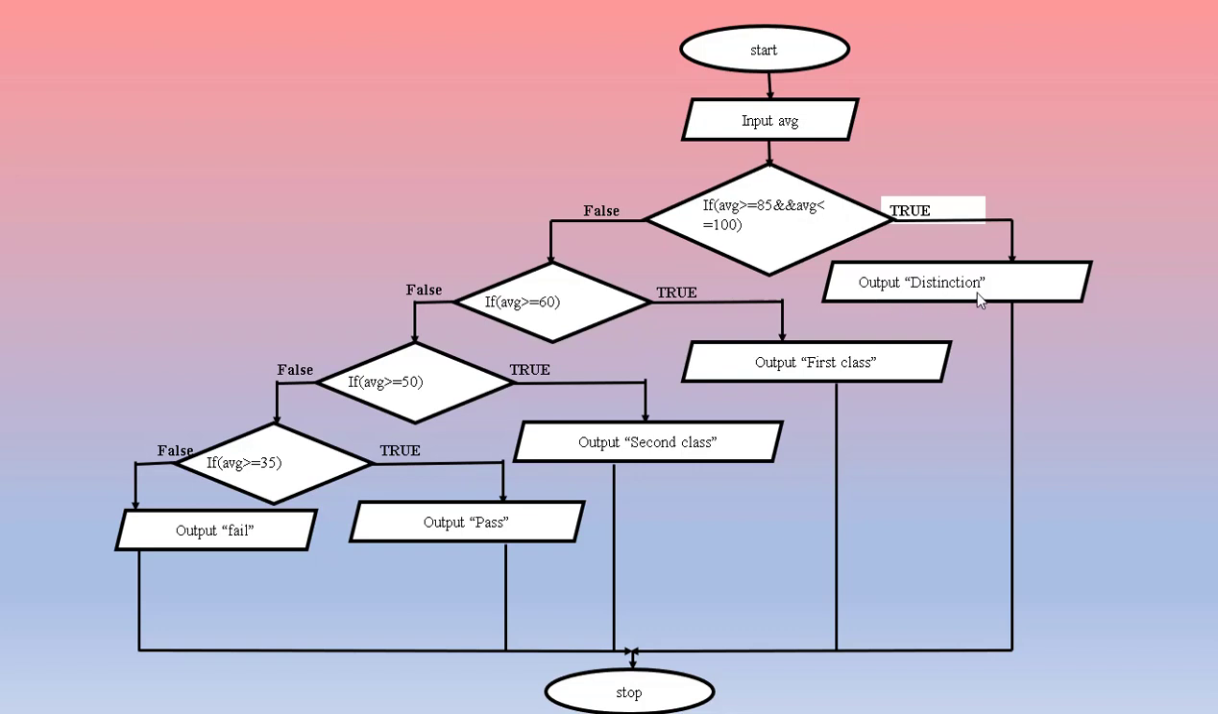So if the first condition is true, it will not execute any of these statements. It will execute only output distinction. If this condition becomes false, then it will check the next condition, and if this condition is true, it will output first class and it will leave the rest of the conditions. If this condition is true, it will output second class and it will leave this statement here. Okay, if all the conditions become false, in that case it will output fail. Okay, and it will stop the process.